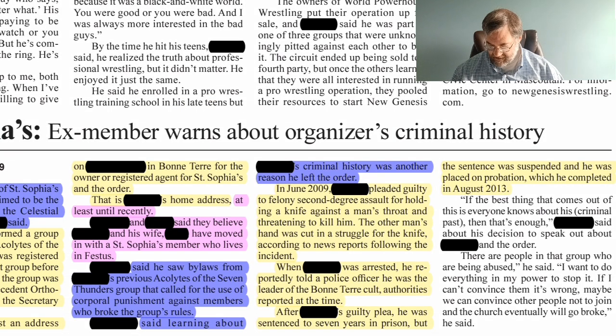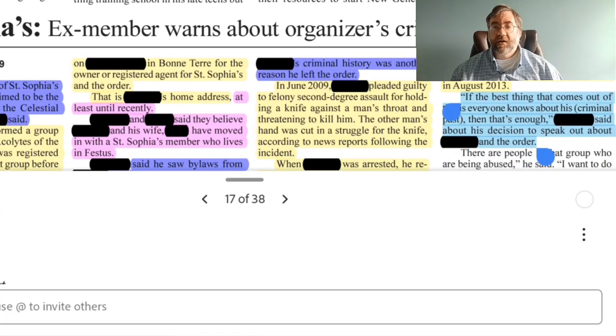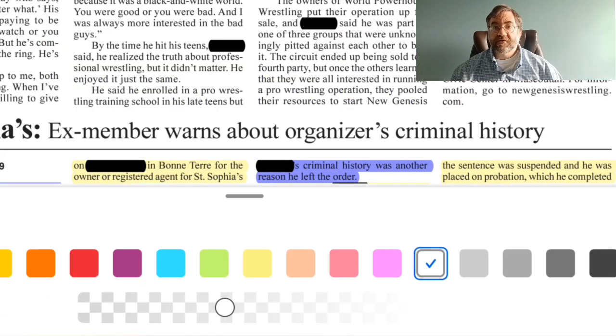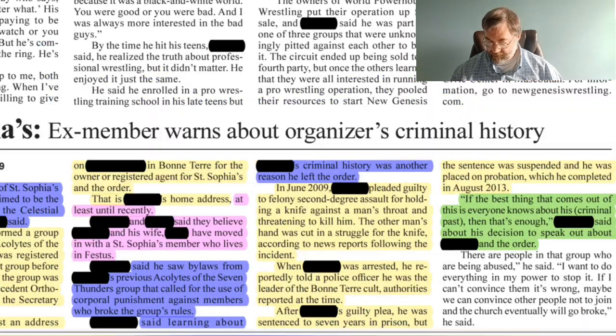If the best things that come out of this was that everyone knows about his criminal past, then that's enough, Blank said, about his decision to speak out about Blank in the order. Well, this goes back to motive for this individual to speak up, so we'll go ahead and mark that as motive, so we'll highlight that in green.